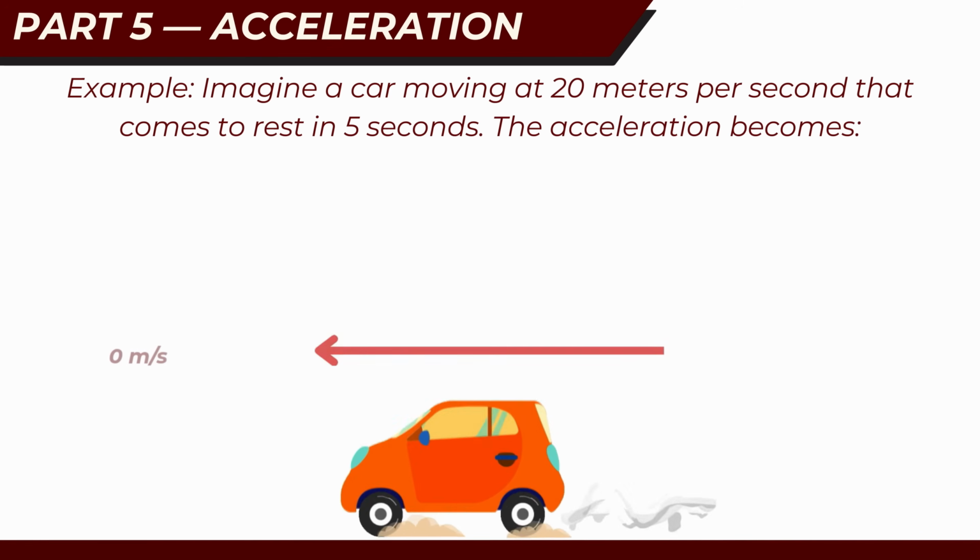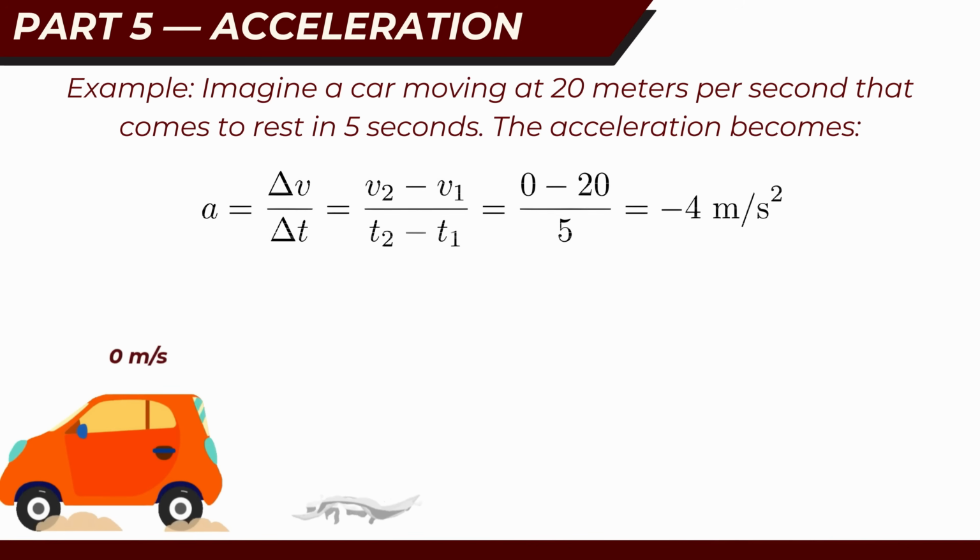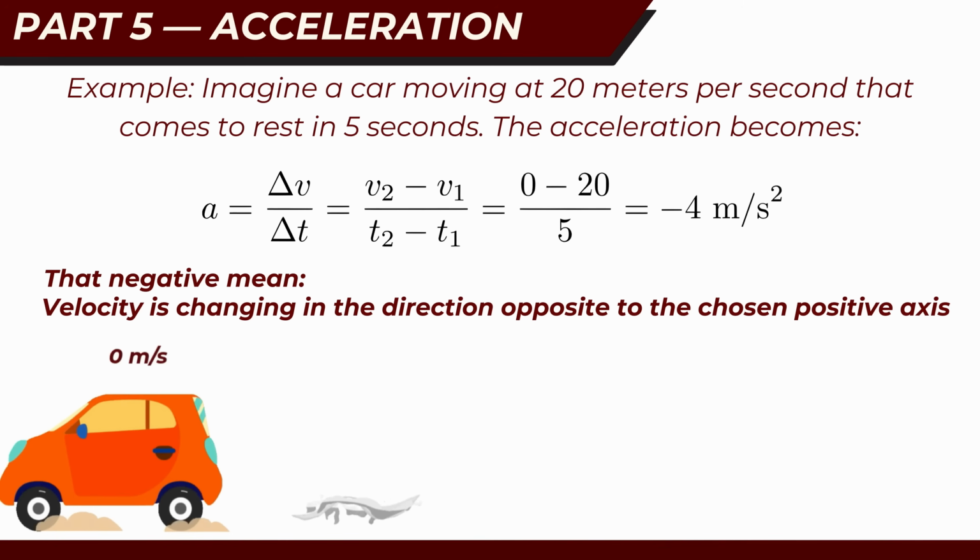Now consider an example of slowing down. Imagine a car moving at 20 meters per second that comes to rest in 5 seconds. The acceleration becomes acceleration equals delta v divided by delta t, which equals v2 minus v1 divided by t2 minus t1, which equals 0 minus 20 divided by 5, which equals negative 4 meters per second squared. The negative sign indicates that the velocity is changing in the direction opposite to the chosen positive axis. In everyday language, we often call this deceleration, but in physics, it is still considered acceleration. Specifically, negative acceleration within a chosen coordinate system.